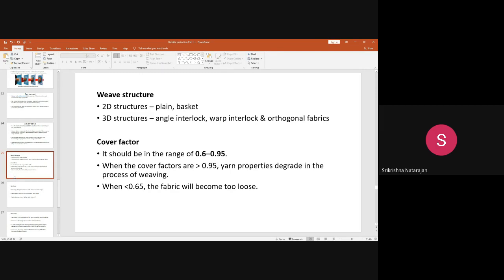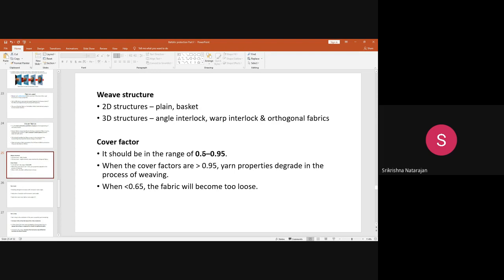The cover factor, you know what is a cover factor? See, the cover factor of the ballistic protection should be in the range of say 0.6 to 0.95. It should not be less than 0.6 or more than 0.95. You know very well the cover factor indicates the tightness, the compact structure of the warp and weft, how close it is. So, for example, instead of 0.6, if it is 0.55, what will happen?